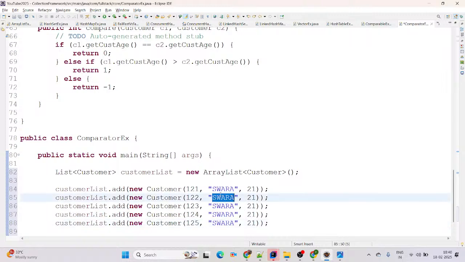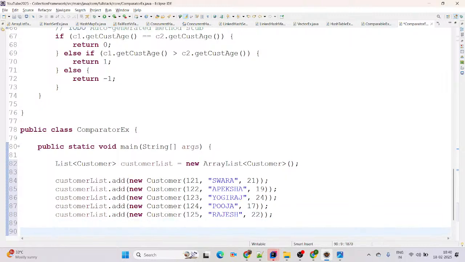The names are Apeksha, Yogiraj, Pooja, and Rajesh. We have added different names here. Apeksha's age is 19, Yogiraj 24, Pooja 17, and Rajesh 22. Each customer has a different name and different age.